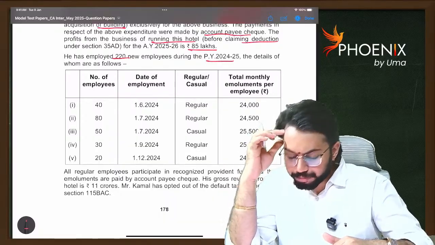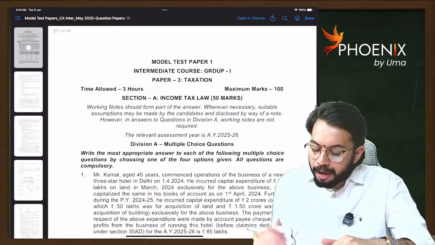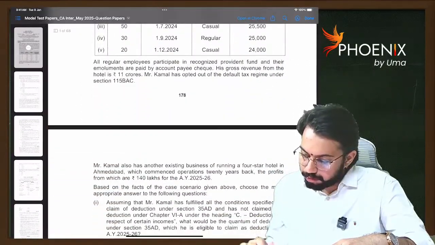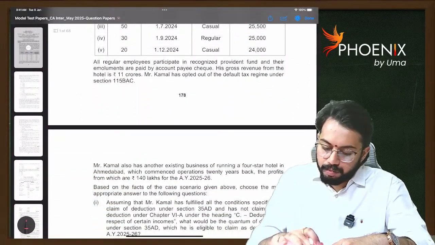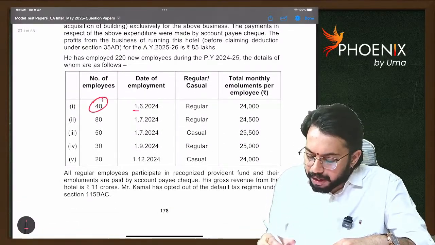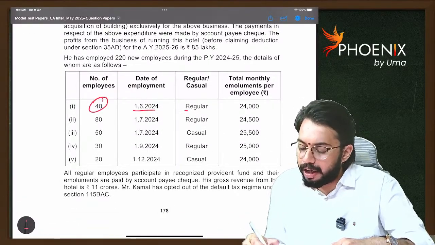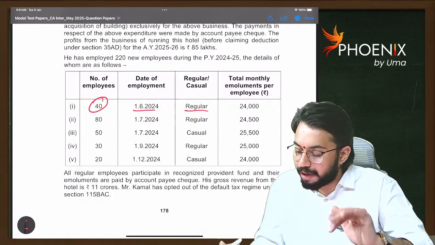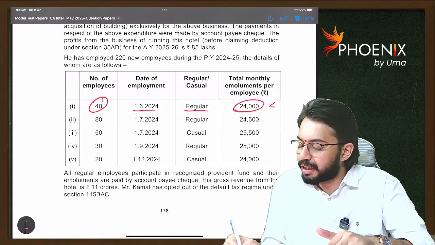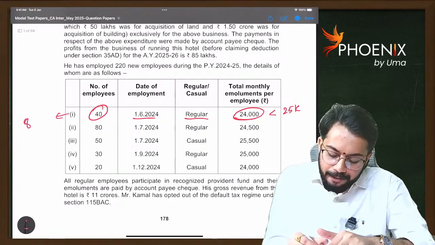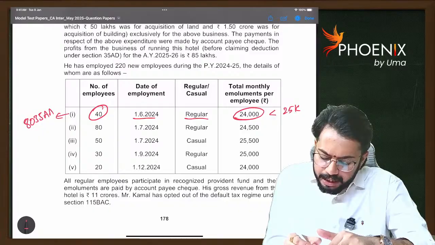Now, 40 employees were recruited on 1st June 2024 on a regular basis. Regular means what? They participate in a recognized provident fund. Their salary is 24,000, which is less than 25,000. So they are eligible for deduction under section 80JJAA.